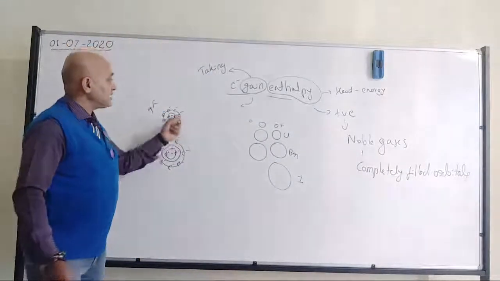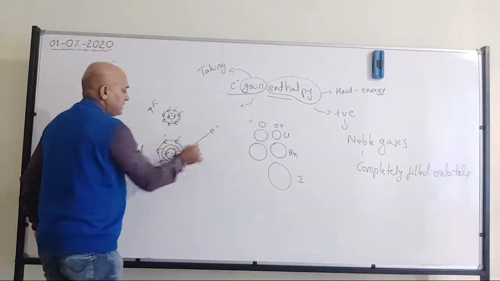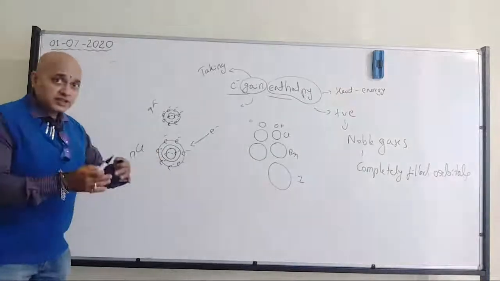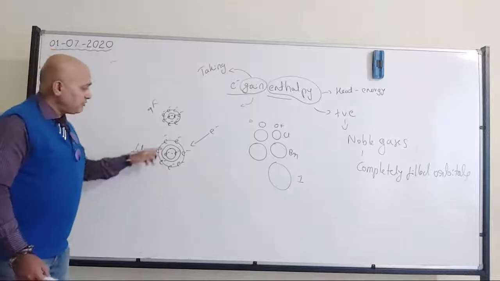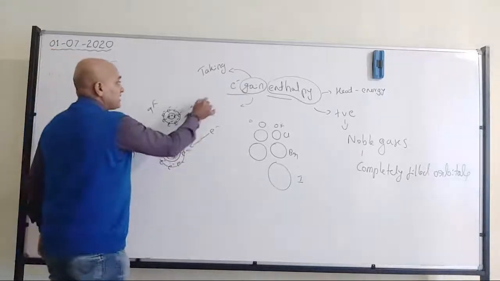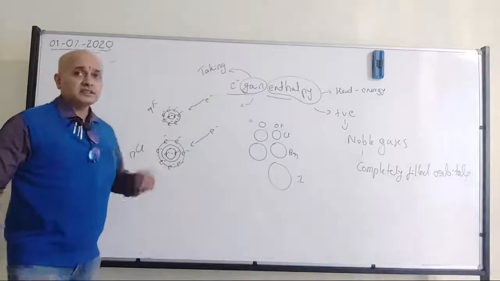Same logic is applicable here. When I am asking another electron to enter the same energy level, these electrons have to give some space to the incoming electrons. They have to rearrange themselves. But when the new electron is coming, these electrons will become upset.